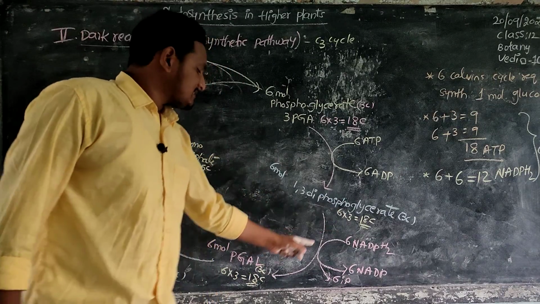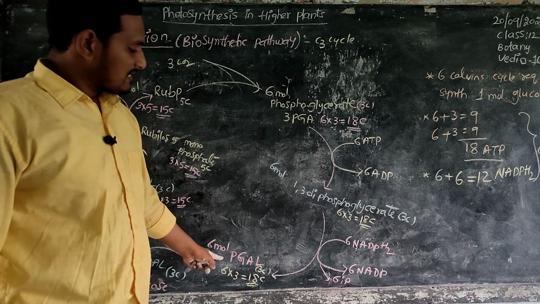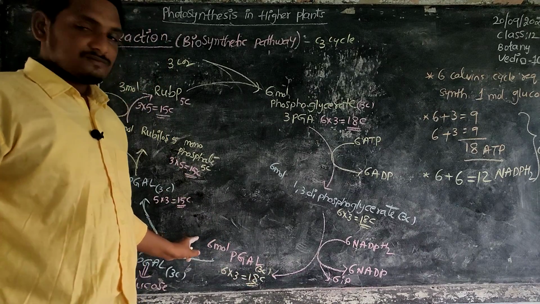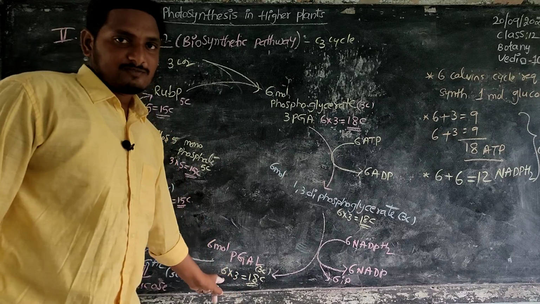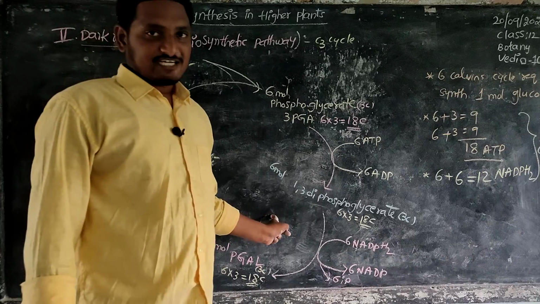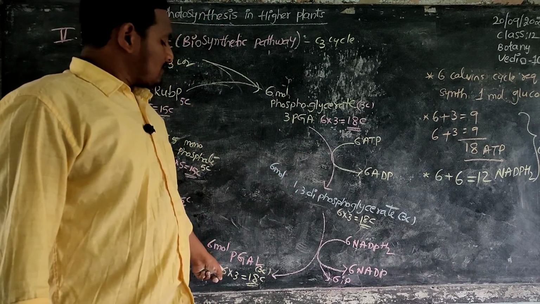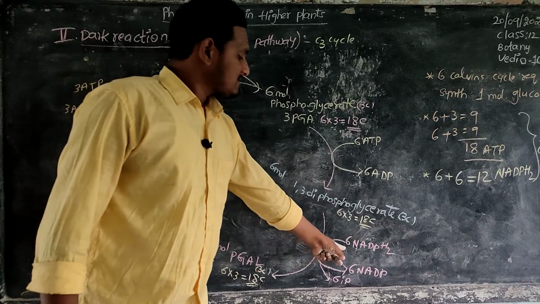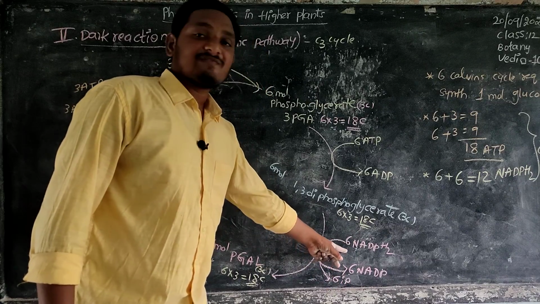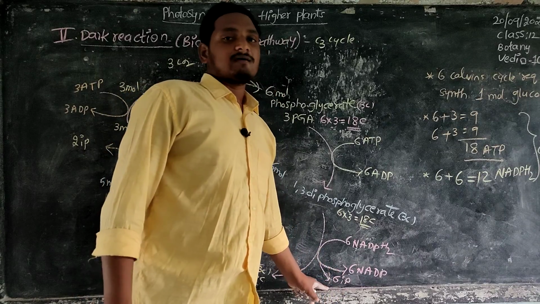1,3 diphosphoglycerate changes into 6 molecules of phosphoglyceraldehyde. This phosphoglyceraldehyde is a 3 carbon compound, 6 molecules, 3 carbons each, equal to 18 carbon compound. For this reduction, acid changes into aldehyde, and 6 molecules of NADPH2 are required. 6 molecules of NADPH2 are converted into 6 molecules of NADP plus 6 molecules of inorganic phosphate.